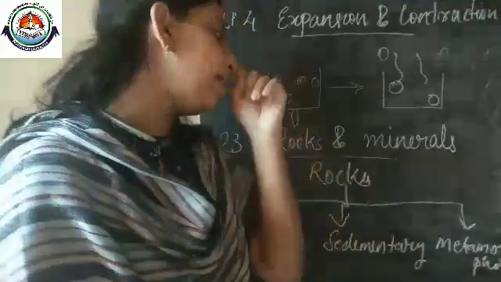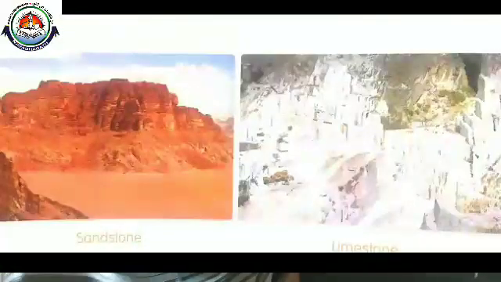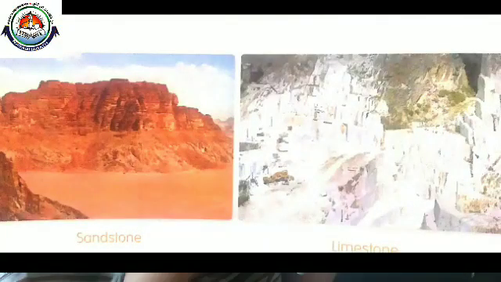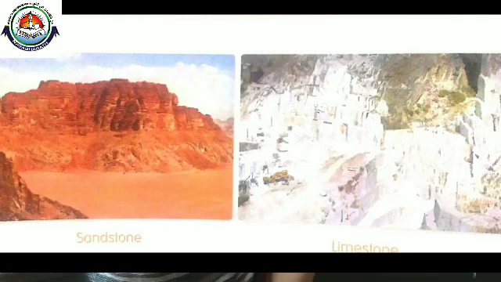The second type is sedimentary rocks. How do sedimentary rocks form? The rain, snow, wind and running water break the rocks into small particles.